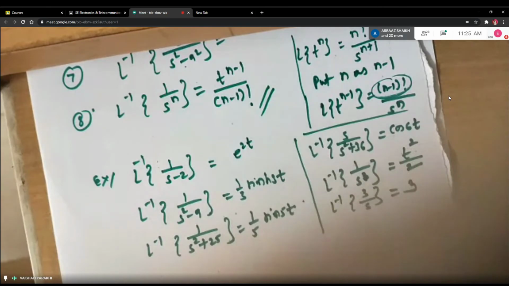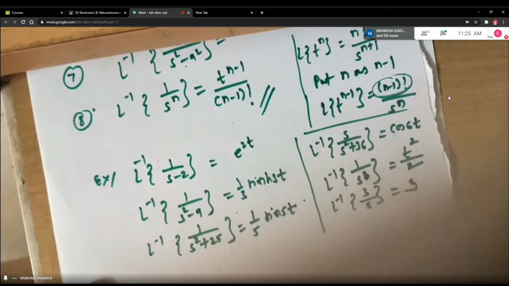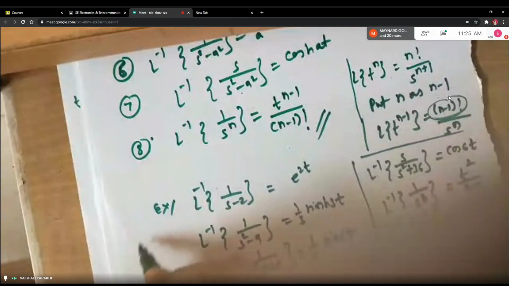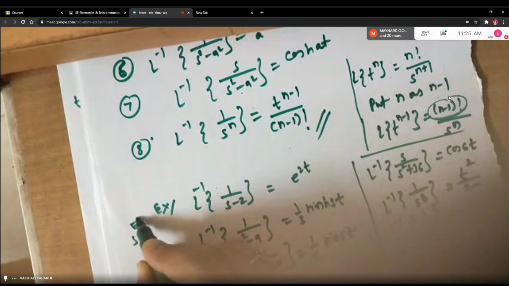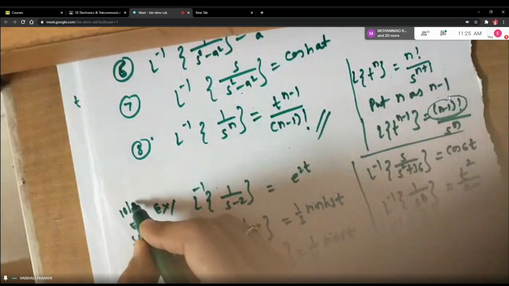So students, all of you understood how to go for Laplace inverse formulas. Then again, like Laplace transform, there will be some more properties. So next class, I will do the remaining properties of Laplace inverse. We'll stop today because attendance is very low. Here I'll write down SCTC. Today is 10th.